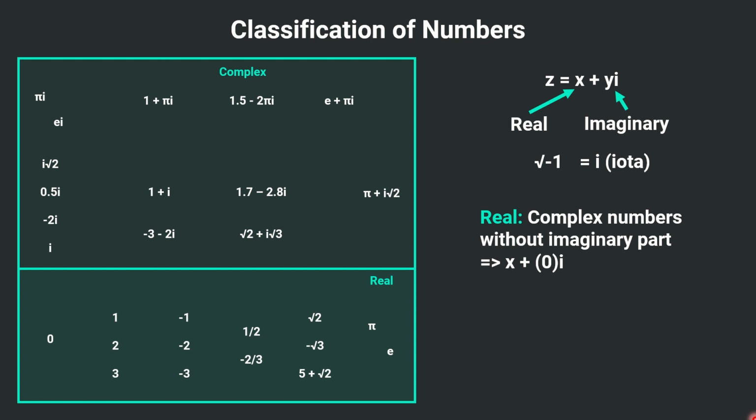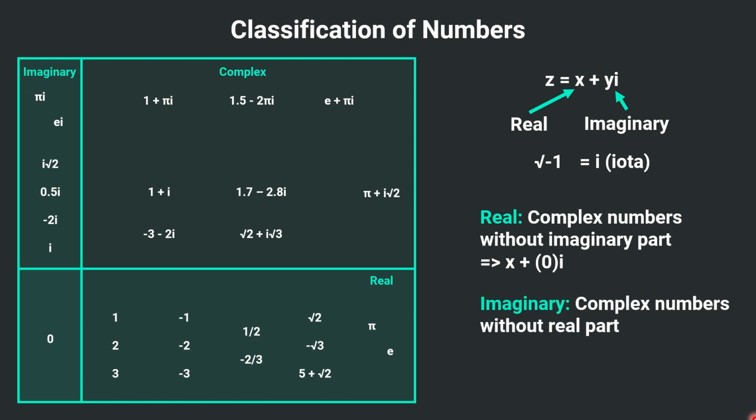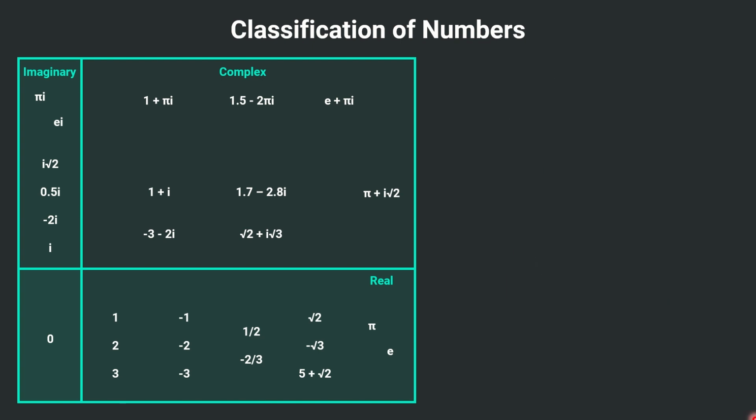Subsetting the complex numbers again. This part on the left, as you can see, these are all numbers with iota. So these are the imaginary numbers. By definition, imaginary numbers are the complex numbers without any real part. Again, using our generalized form of complex numbers and putting 0 as the real part, all we will have is the imaginary number.